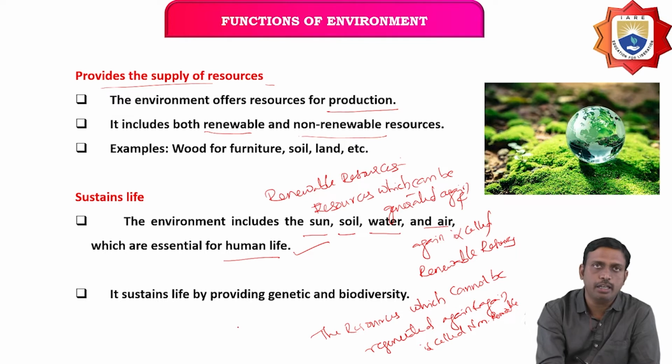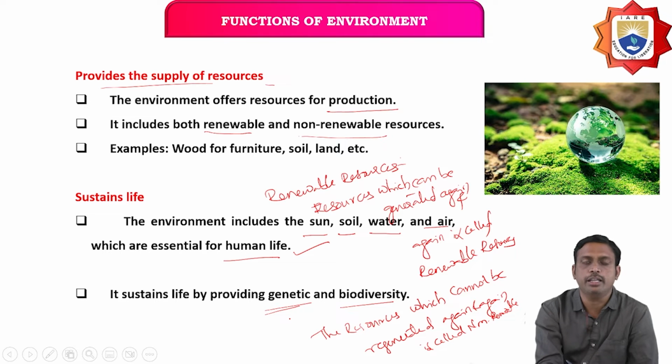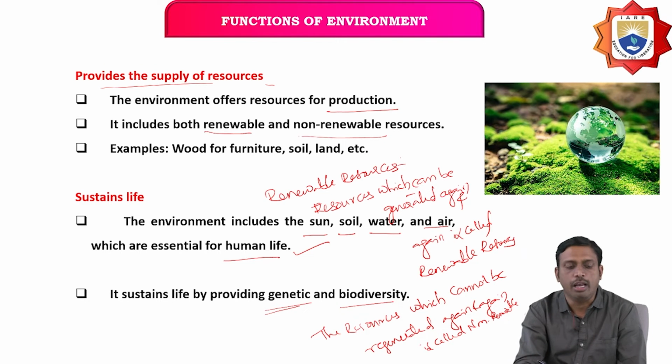It sustains life by providing genetic and biodiversity. Okay, this is about the supply of resources and the sustainability of life.